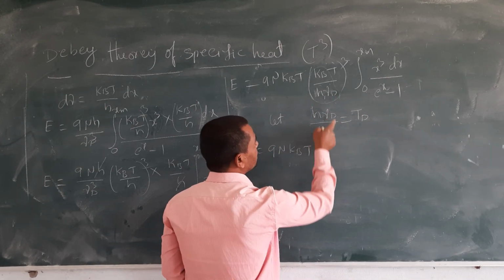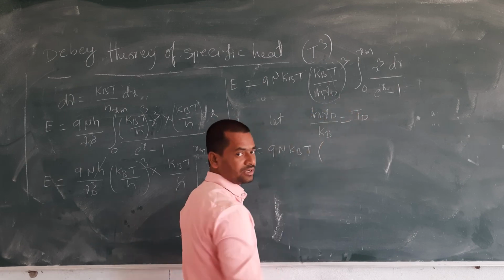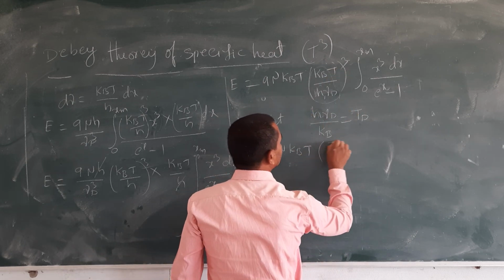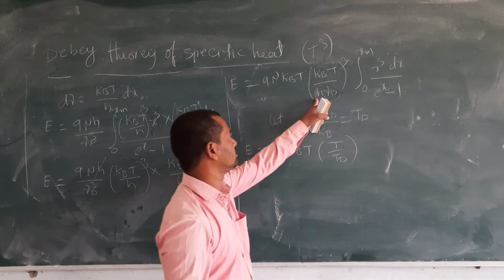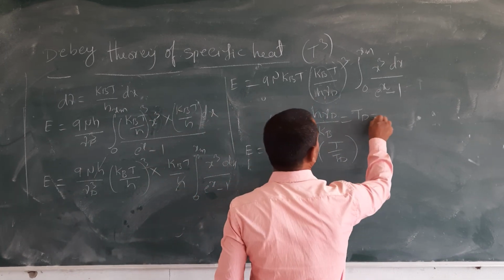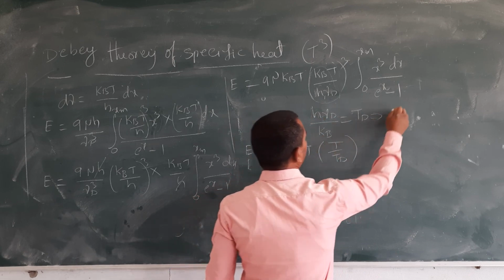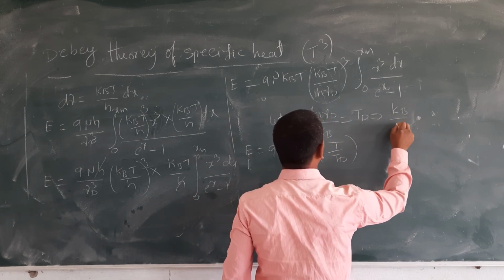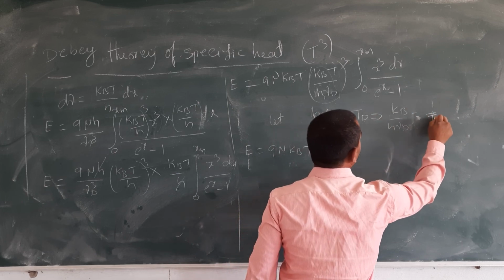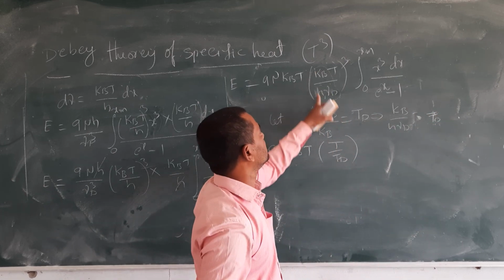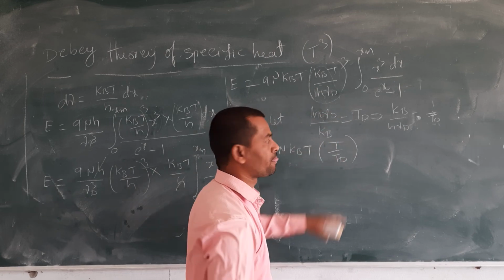Take its reciprocal, bring it outside, then its reciprocal also comes, so it is T by TD. You can do it like this, or simply the reciprocal: kB by h nu d is 1 by TD, whole cube.